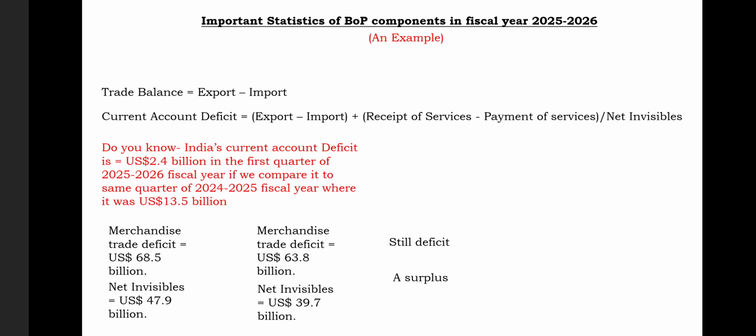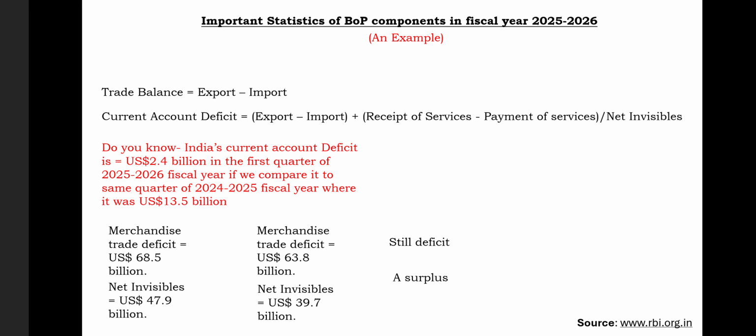And this quarter, our services have significantly improved. So our country's net invisibles are actually positive. They are in surplus. But what we are lacking this quarter is that our merchandise trade is still showing a deficit. So we are being saved only on the basis of our services because they have shown very good performance. They are actually in surplus in the first quarter of this particular fiscal year.